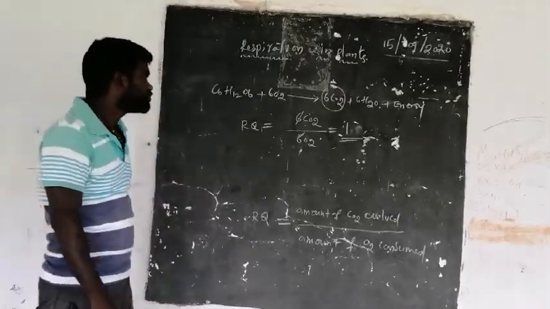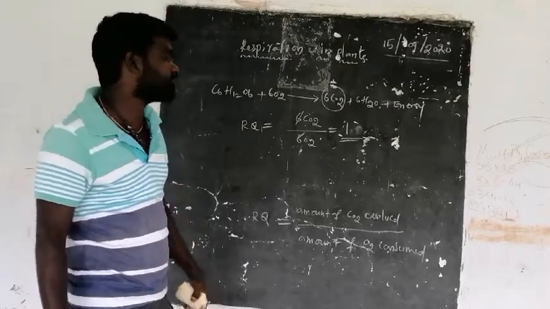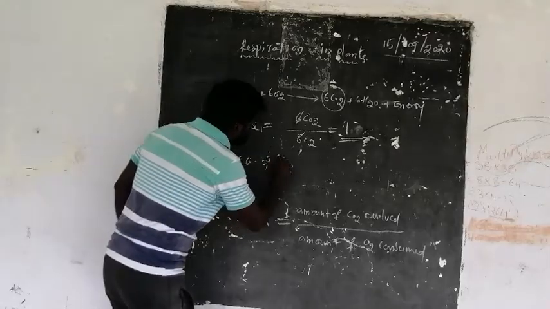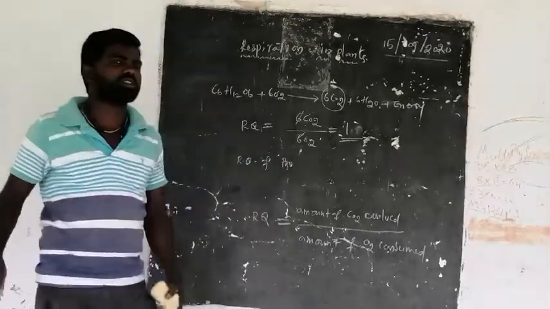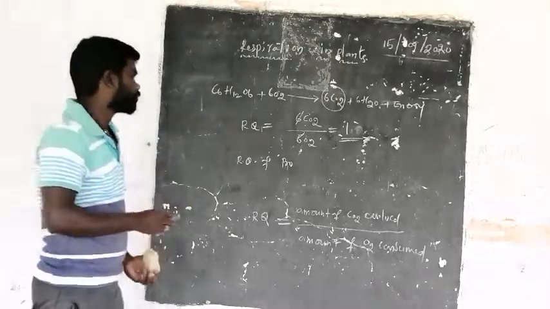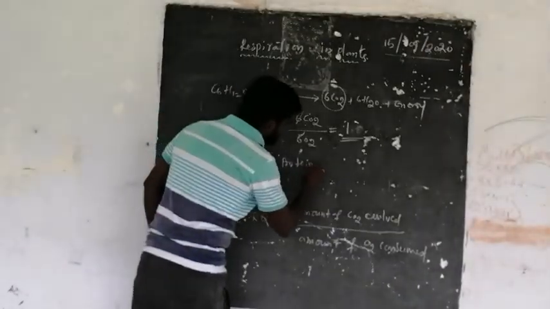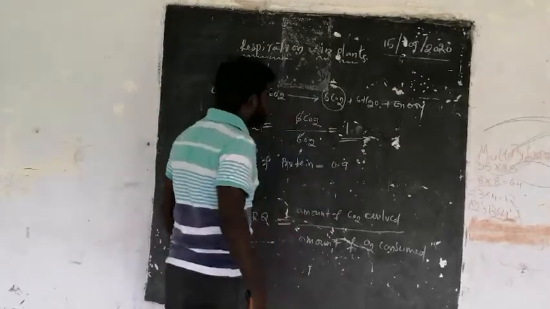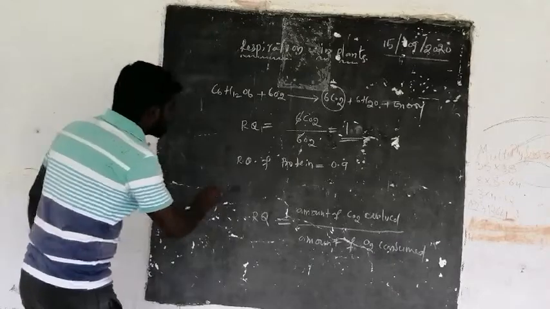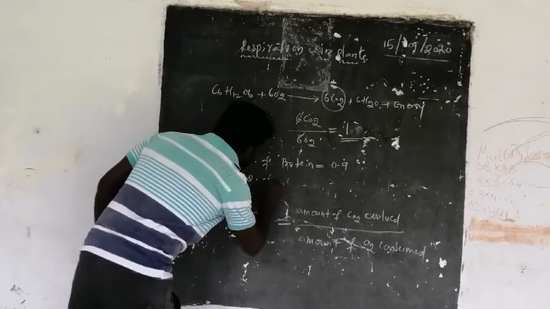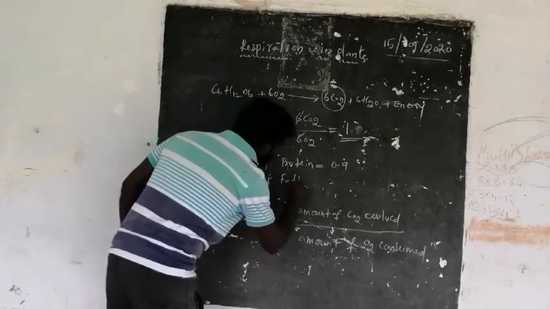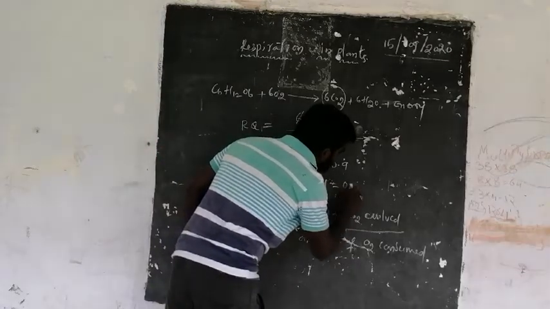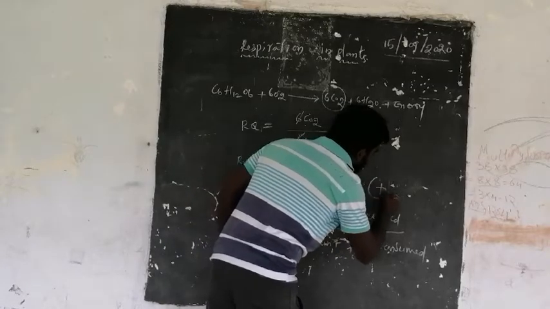Now, one more thing you have to remember, which comes in your syllabus: the respiratory quotient of complete oxidation of protein is less than 1, about 0.9, and the respiratory quotient of a fatty acid is 0.7. What is the fatty acid? It is tripalmitin.